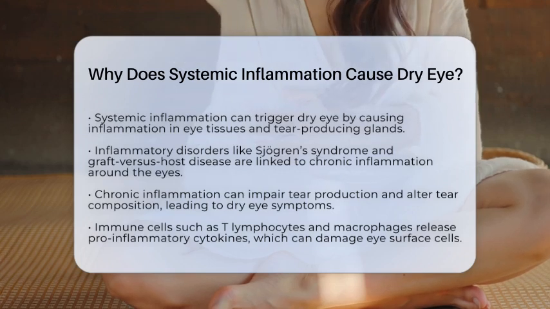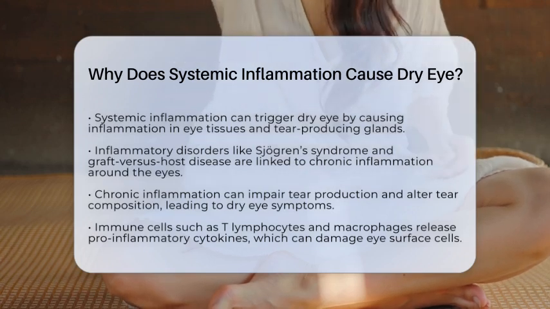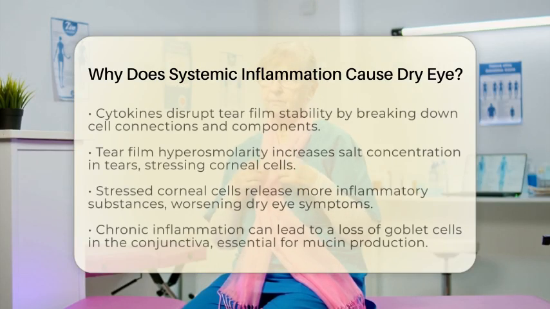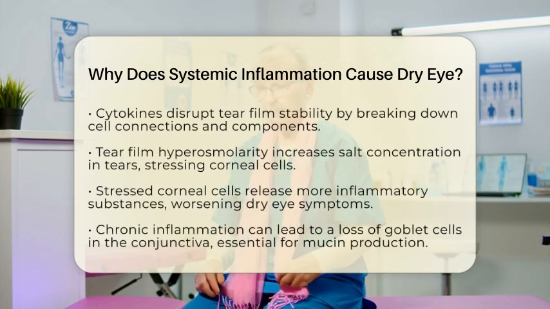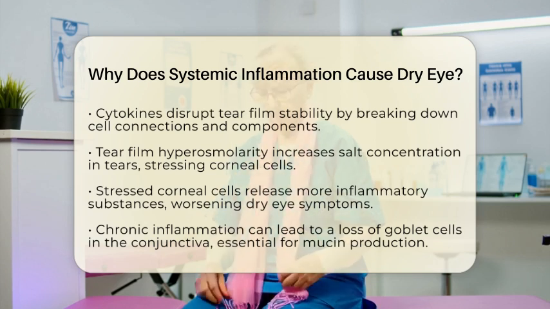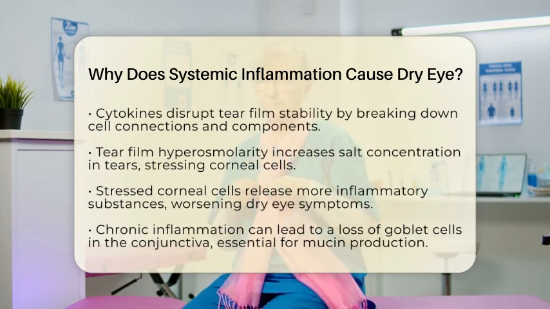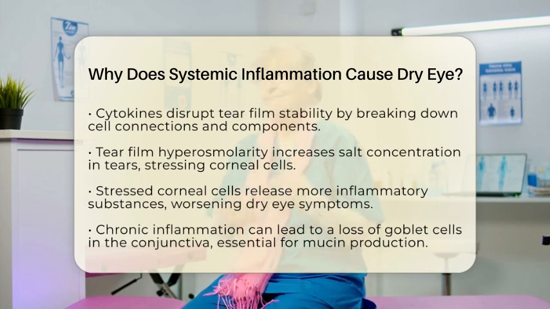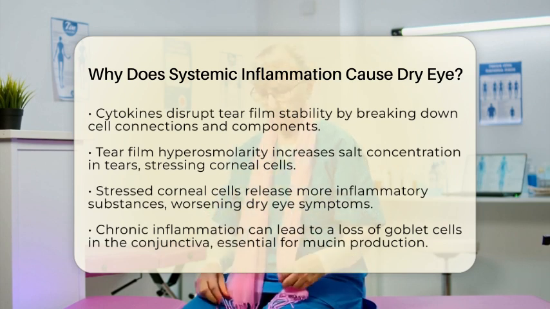The immune response involved in this process is quite complex. Various immune cells, such as T lymphocytes and macrophages, become active and release substances known as pro-inflammatory cytokines. These include interleukins and tumor necrosis factor. These cytokines can damage the cells on the surface of the eye and disrupt the tear film by breaking down important cell connections and components that keep the tear film stable.